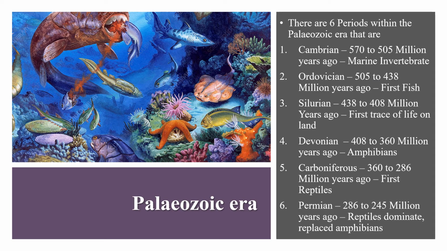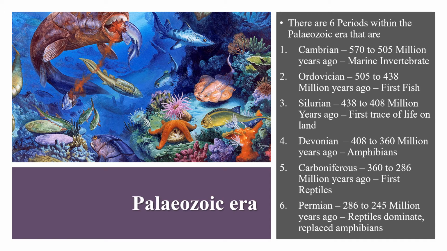Now, we will study all eras in detail. The Paleozoic era, the first era within the Phanerozoic eon, has 6 periods within it. The first is Cambrian. In Cambrian, the time period was 570 to 505 million years ago.